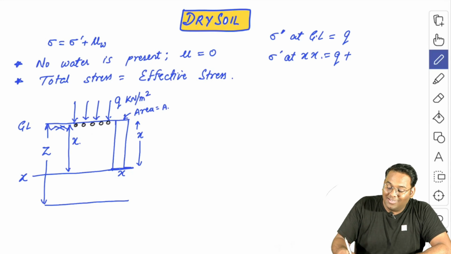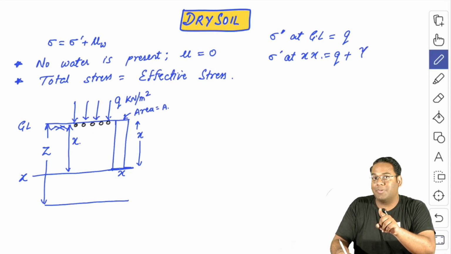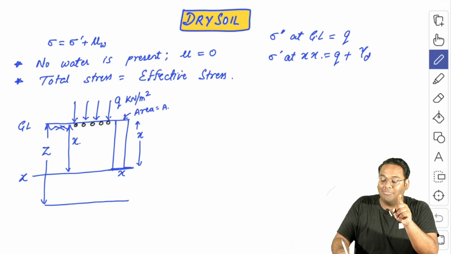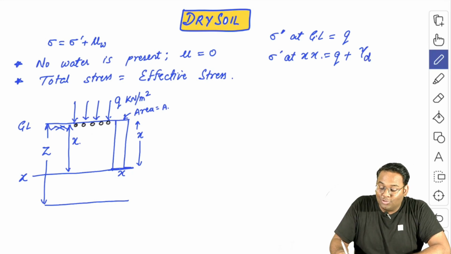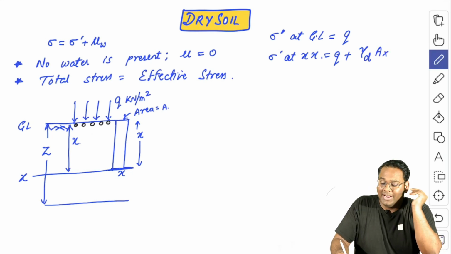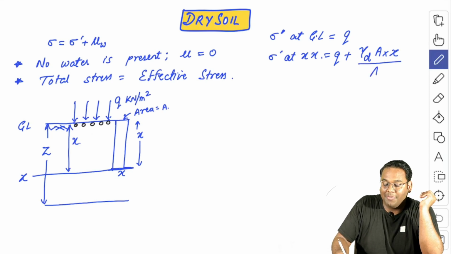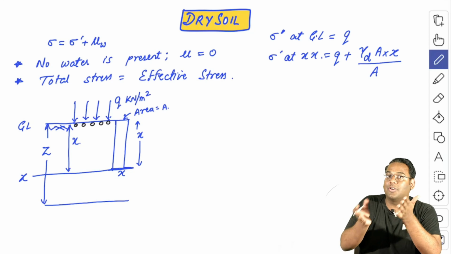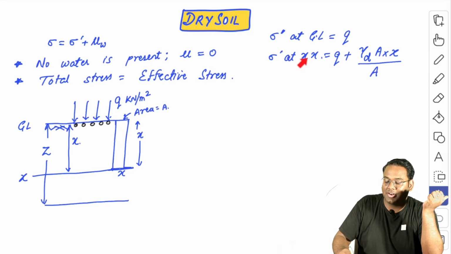Yes or no? And that additional force will be nothing but the unit weight of this particular soil, that is gamma d, because the soil is dry soil, into the area of this particular column into the depth, and the depth of this column at this level is small x, divided by area to get the value in terms of stress.